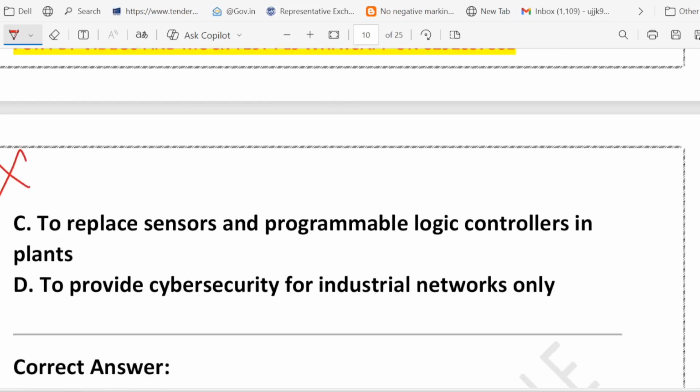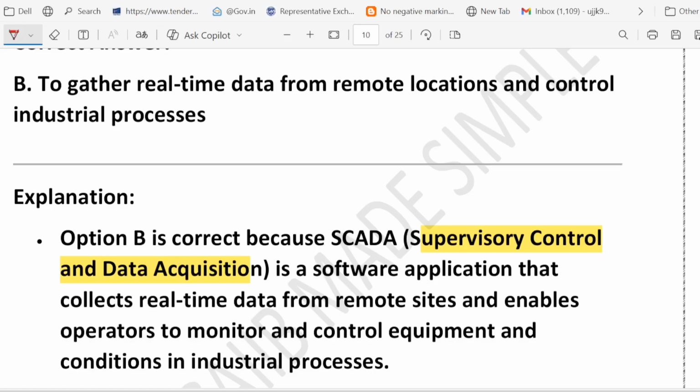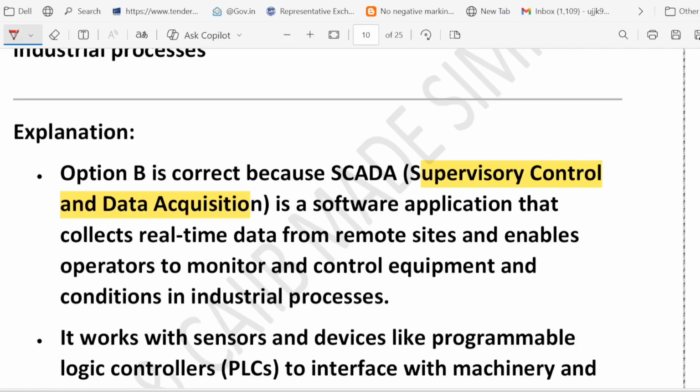To provide cyber security, no. SCADA systems need security, but their main job is process control, right? Not just security. So it is wrong. Remember, the correct answer is option B. SCADA means supervisory control and data acquisition: collect real-time data from remote sites, allow monitoring and control of industrial process.